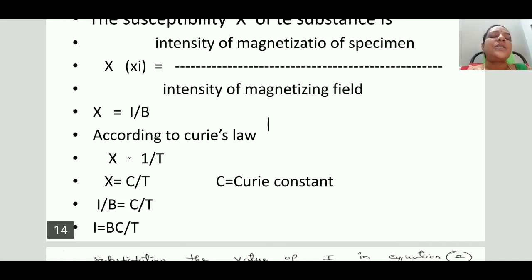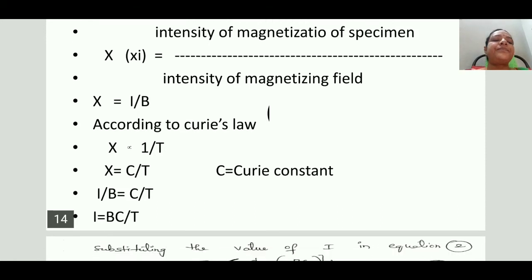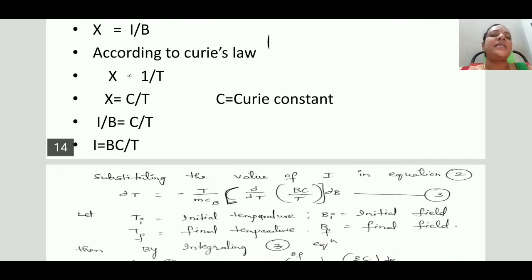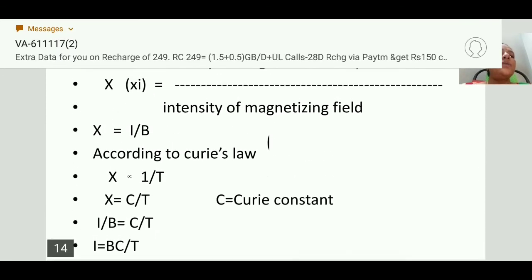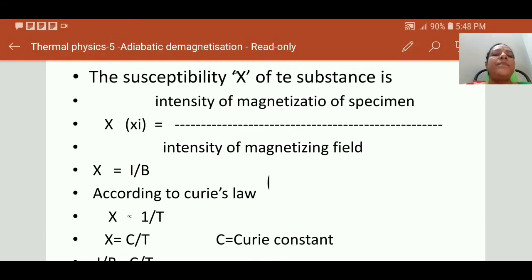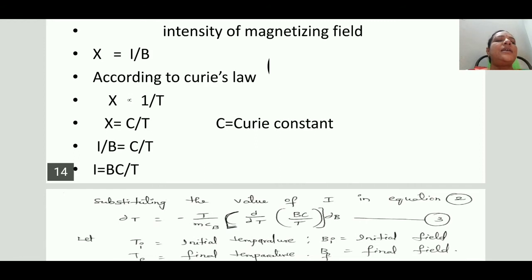By combining these two equations, I by B is equal to C by T. Therefore, the intensity of magnetization I can be written as BC by T. So we are calculating the magnetization term in terms of susceptibility. For this purpose, I is equal to BC by T. So substitute this I is equal to BC by T in the above equation.